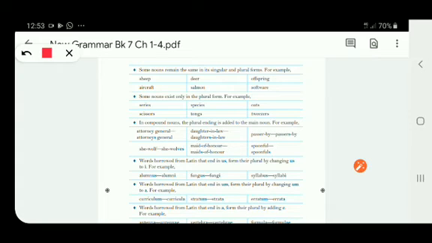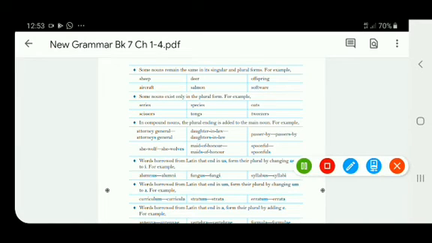So what is the main word here? It is attorney. So you have to change this word into attorneys general. So this is changed into plural, right? Now the second example is daughter-in-law. What is the main word here? Daughter. So daughter will be changed into plural by adding s to it, and it becomes daughters-in-law, right?